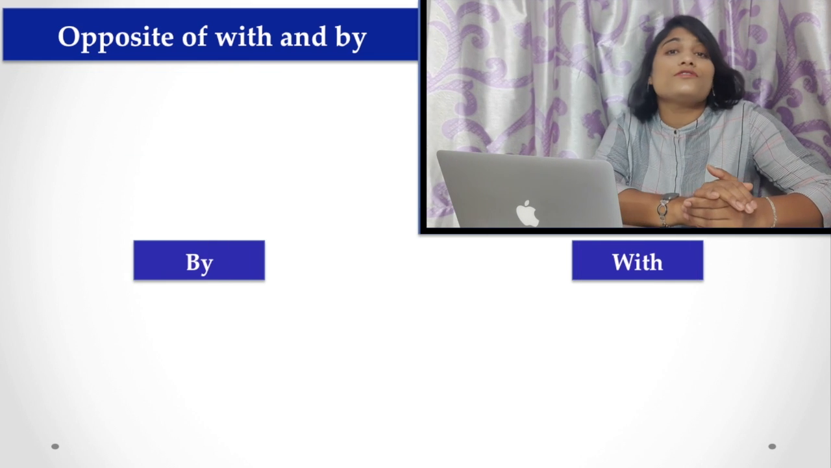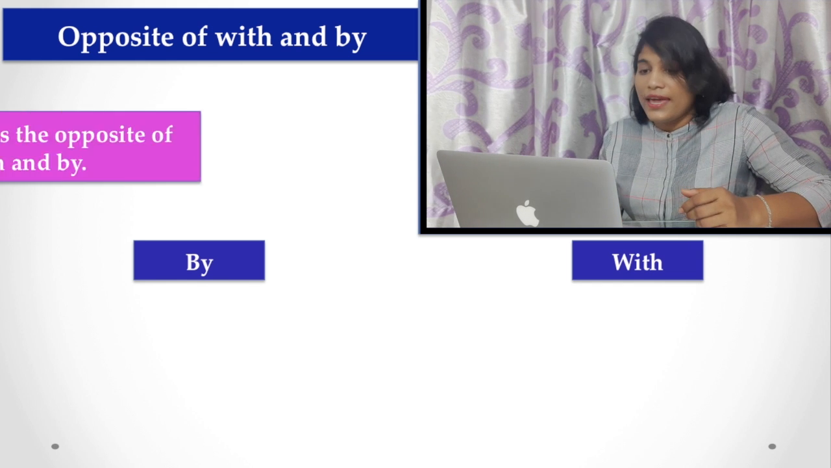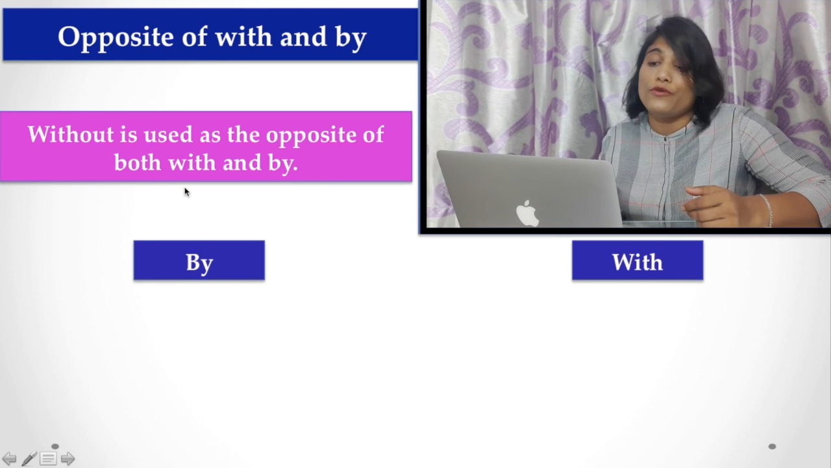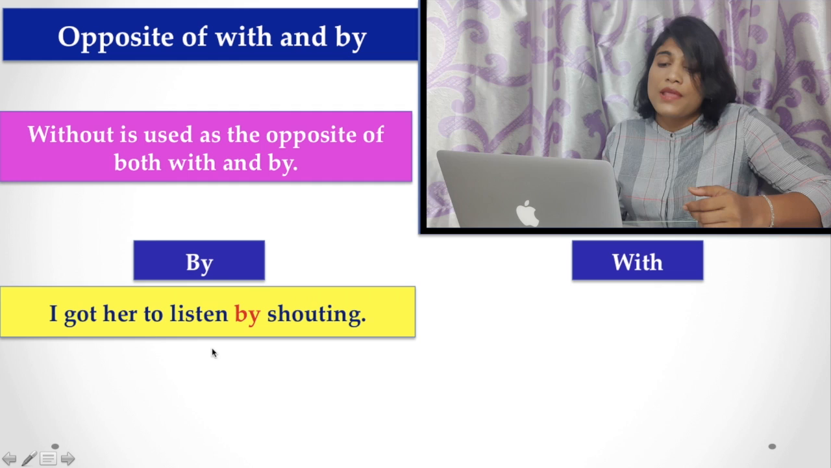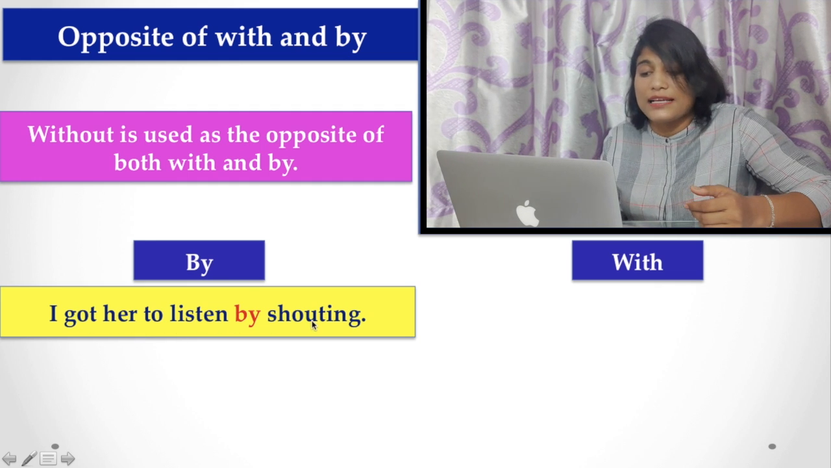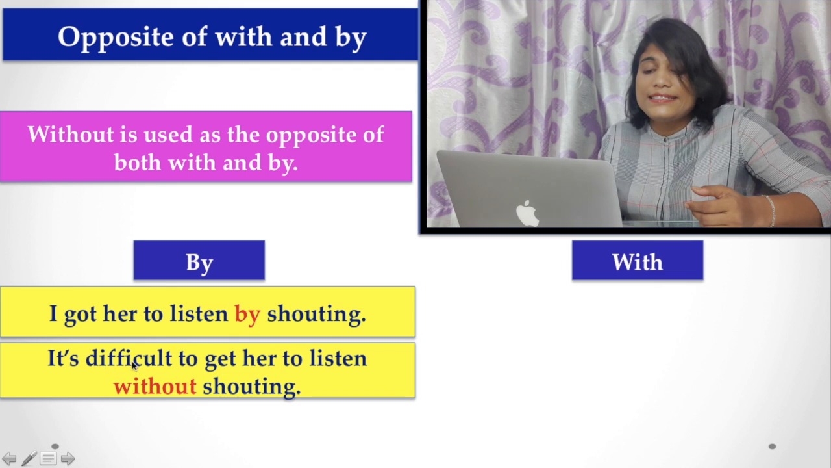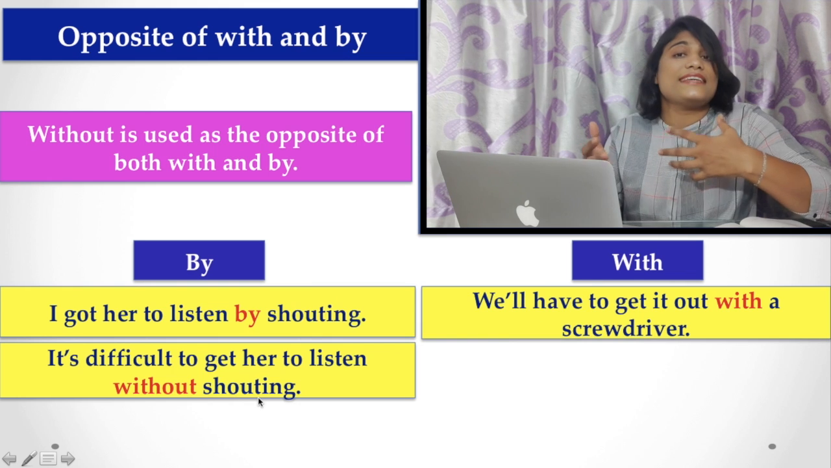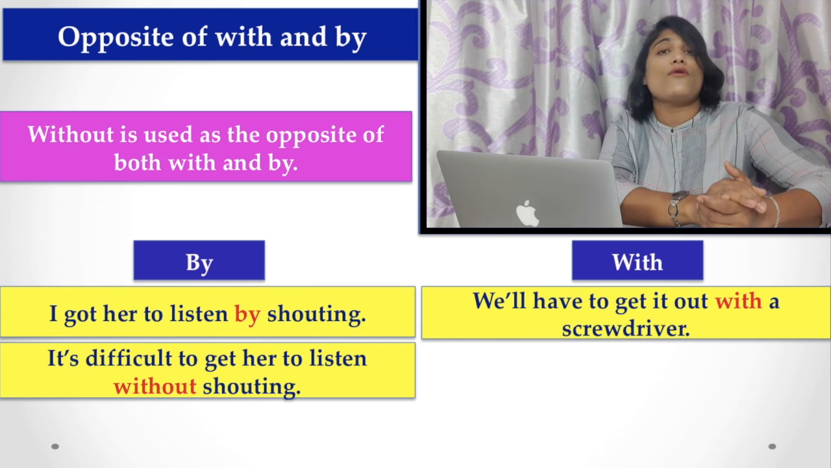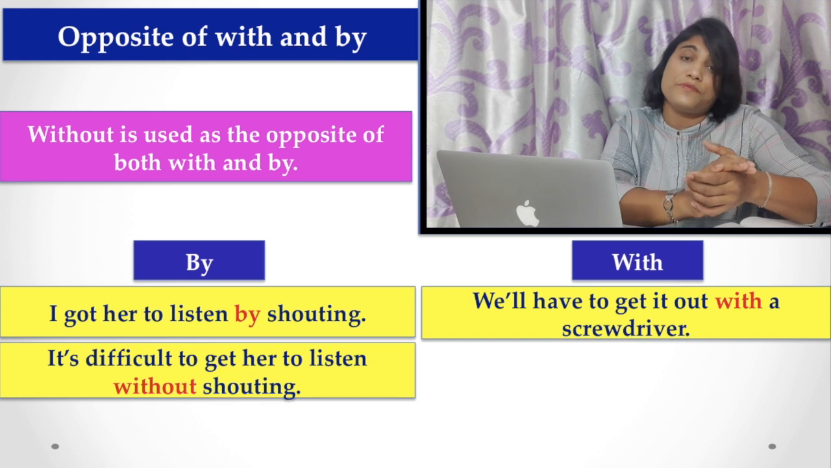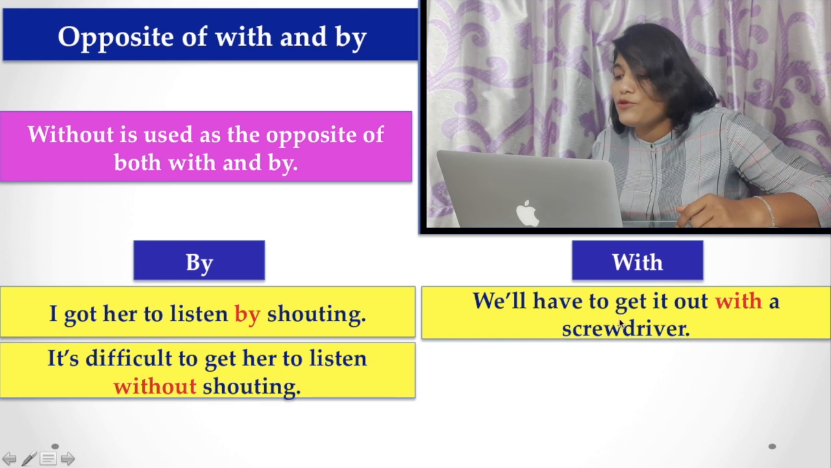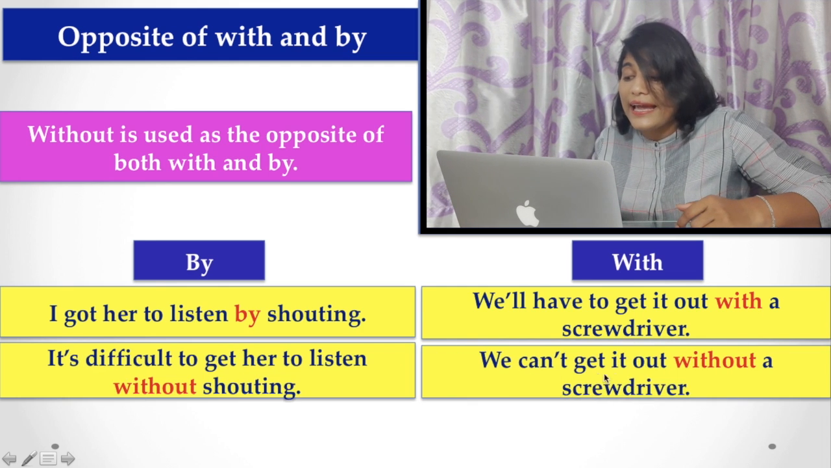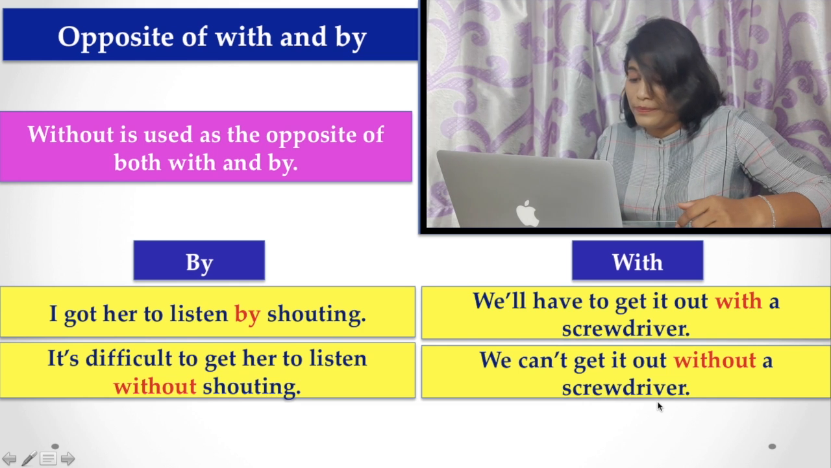Now, what is the opposite of by and with? Here, without is used as the opposite of both with and by. For example, I got her to listen by shouting. Here, it's difficult to get her to listen without shouting. The sense is similar. When you are talking about by or with, the opposite must be without. We will have to get it out with a screwdriver. We can't get it out without a screwdriver.